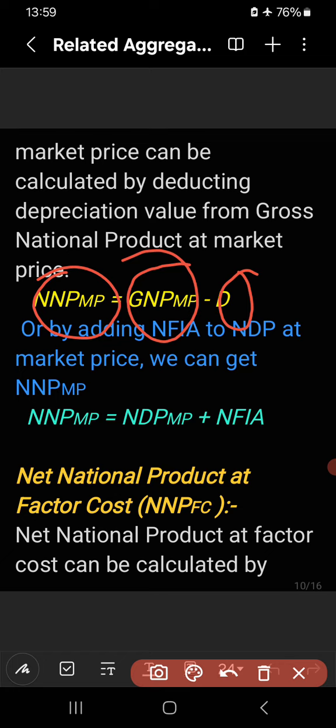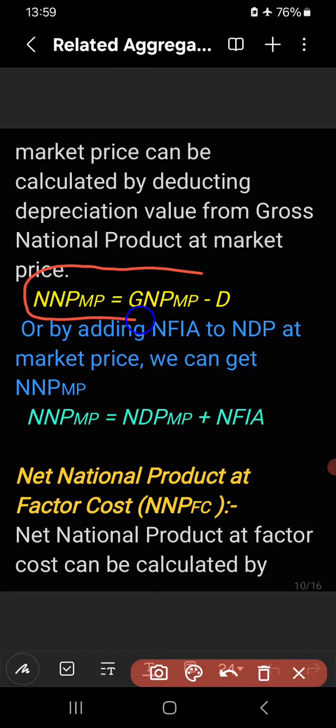NNP, here you see, gross value is given. How to calculate net value? Just deduct D, the value of depreciation, the value of capital consumption, right? So, to get NNPMP, we have to deduct depreciation value from GNPMP, right? This is the formula, how to calculate.